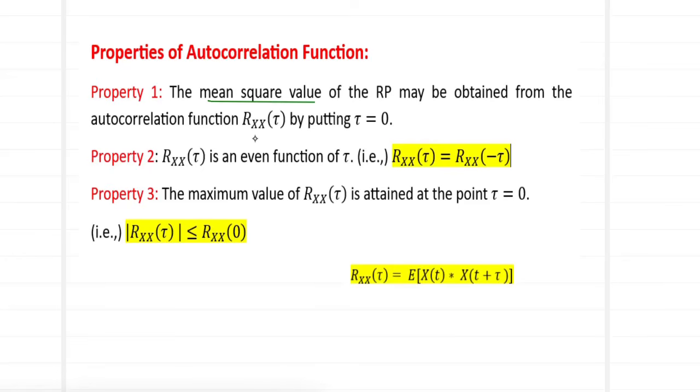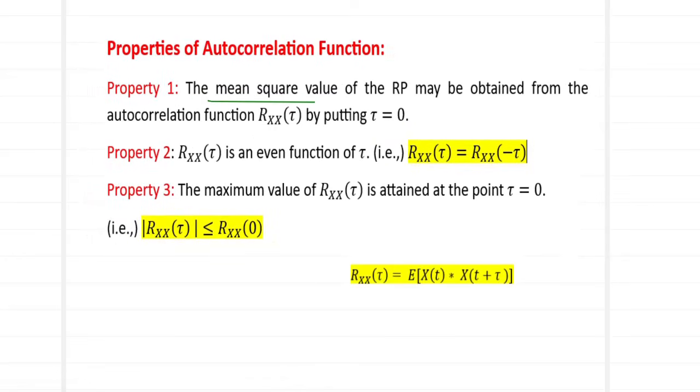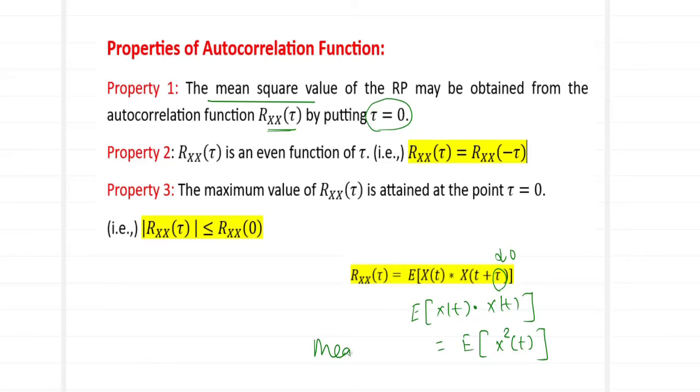Now what is going to be my Rxx of tau? This is my Rxx of tau. What I am going to do is substitute tau as 0. In my Rxx of tau, you put tau as 0. So what you will have is E of x of t into x of t. But how can I write this? I can write this as E of x square of t. And what do you call this E of x square t? You call it the mean square value.